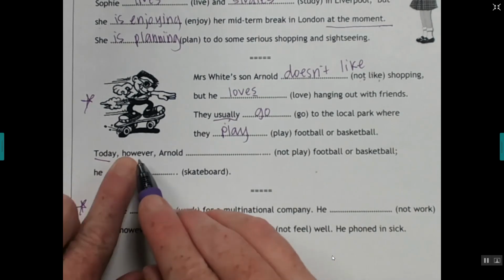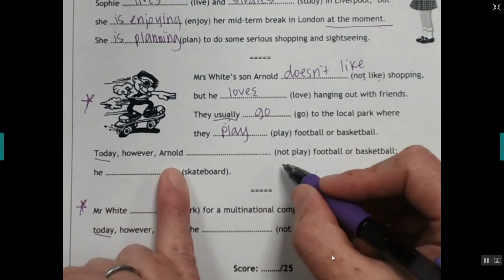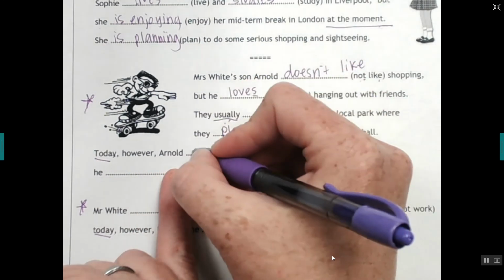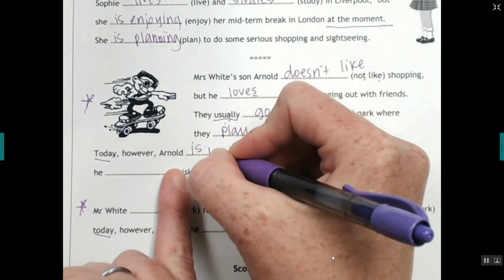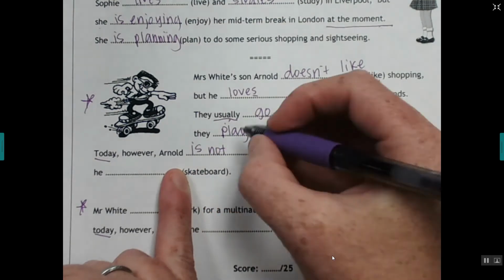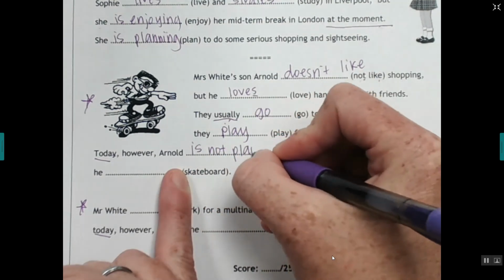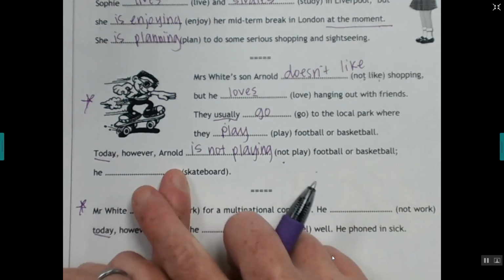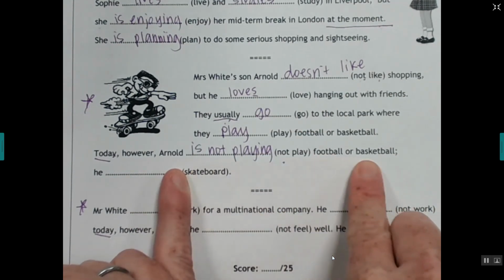Today, however, Arnold, okay, so look, today is our signal word, so we need to use present continuous. Is not playing football or basketball. Today, he is not playing football or basketball.